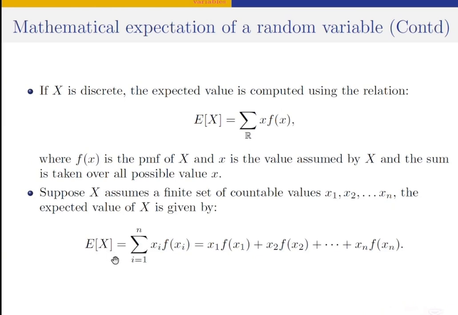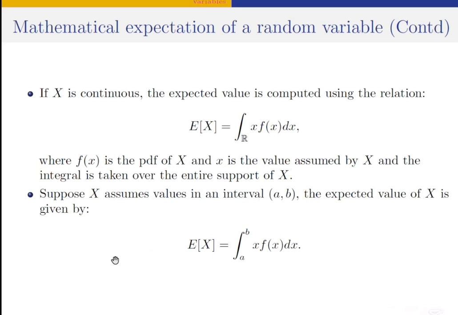So for a discrete random variable, this is how we proceed with the computation of the mathematical expectation, or the expected value, of a random variable. Now, let us see the case where x is continuous. If x is continuous, we know that x would be assuming a value in an interval, and that interval, of course, will be on the real line.